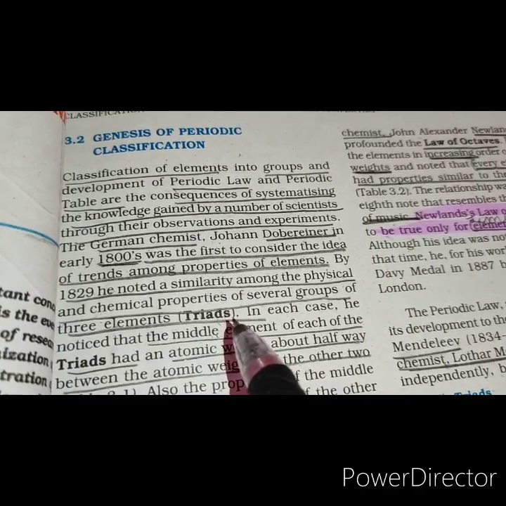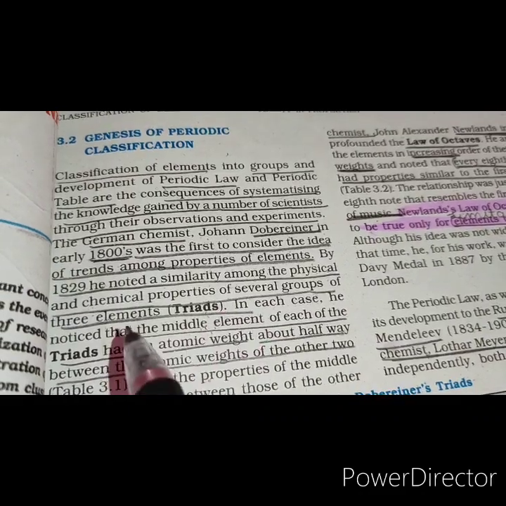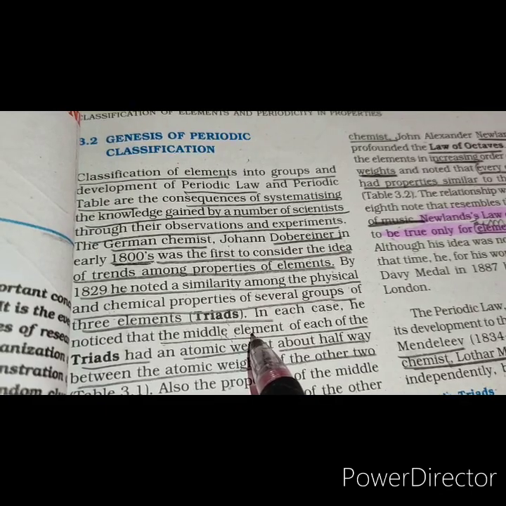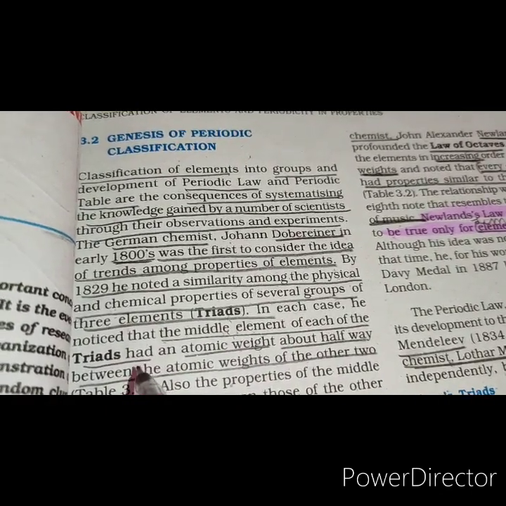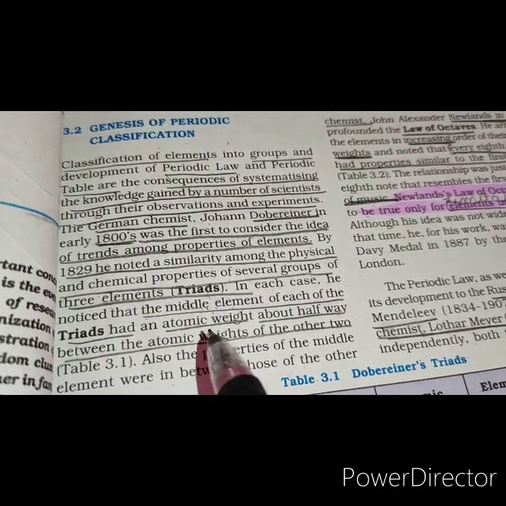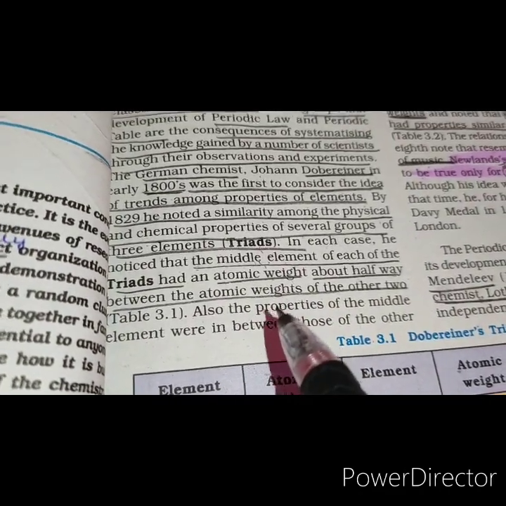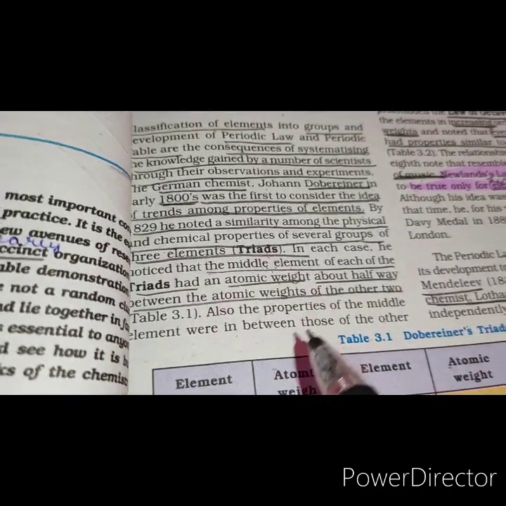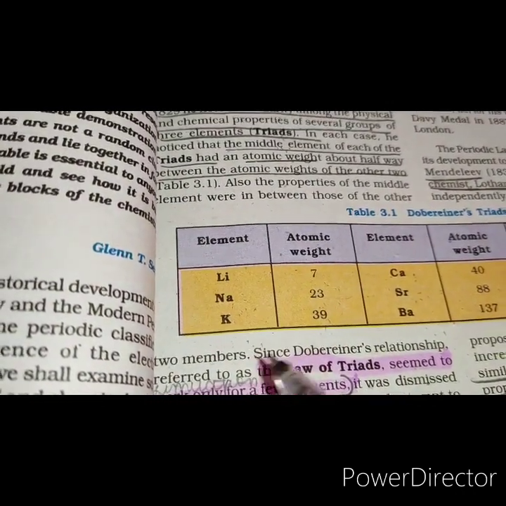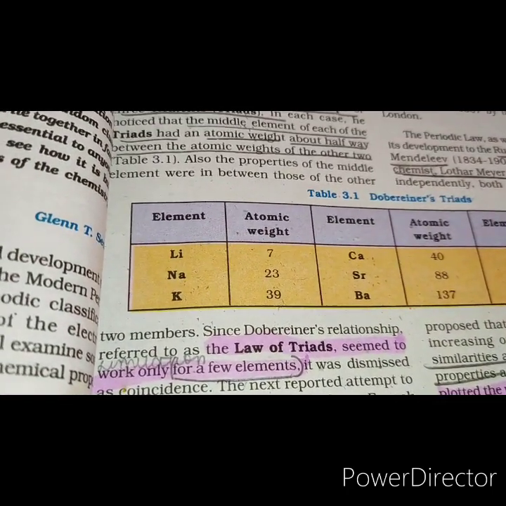Dobereiner was a German scientist. In 1817, he classified the elements in groups of 3 elements called triads. The elements in a triad had similar properties, and the atomic weight of the middle member of each triad is very close to the arithmetic mean of the other 2 elements. The common triads of Dobereiner classification were lithium, sodium, potassium; calcium, strontium, barium; chlorine, bromine, iodine.